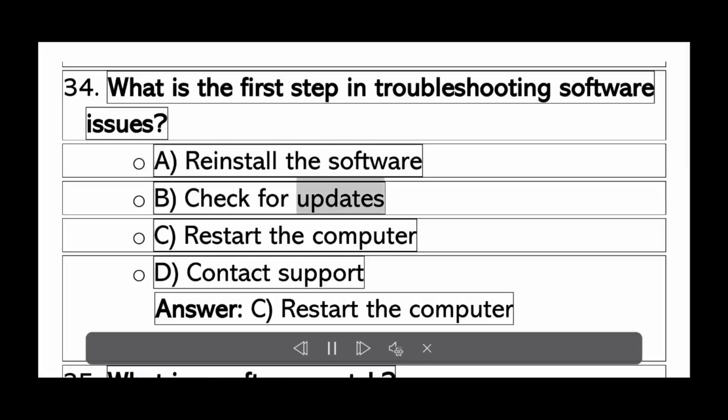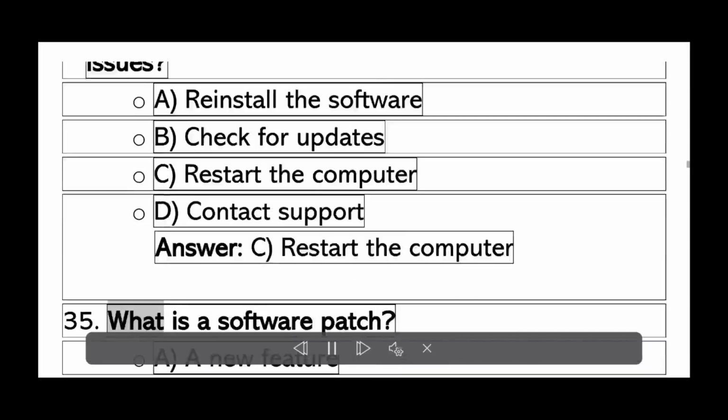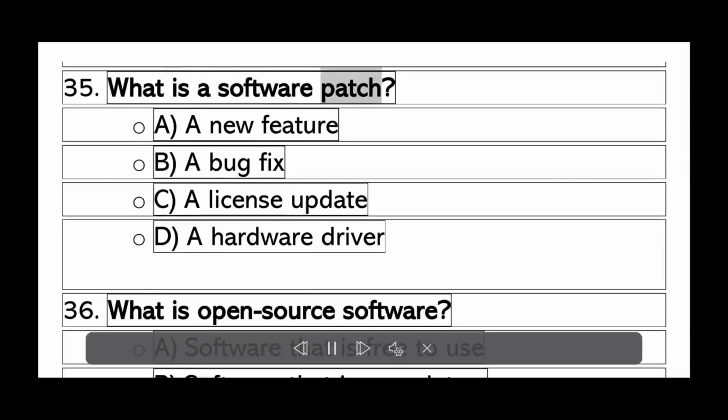A. Reinstall the software. B. Check for updates. C. Restart the computer. D. Contact support. Answer C. Restart the computer. What is a software patch? A. A new feature. B. A bug fix. C. A license update. D. A hardware driver. What is open source software?